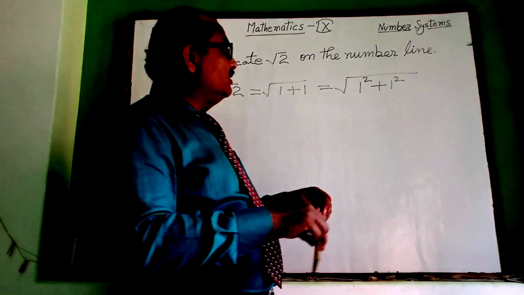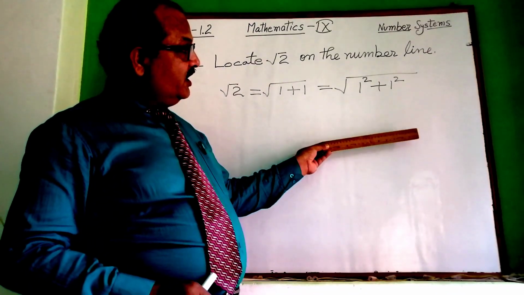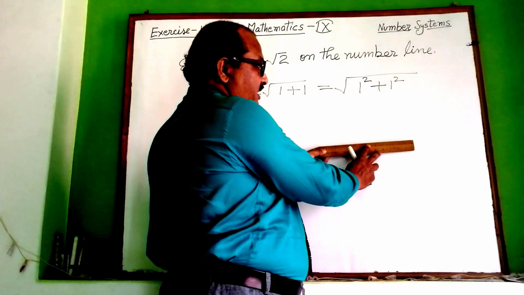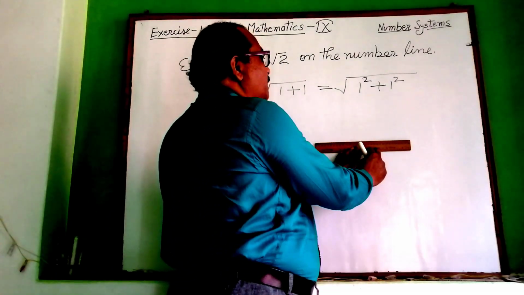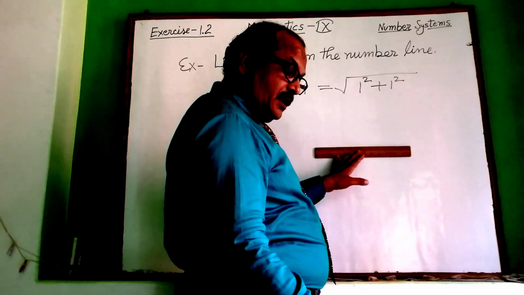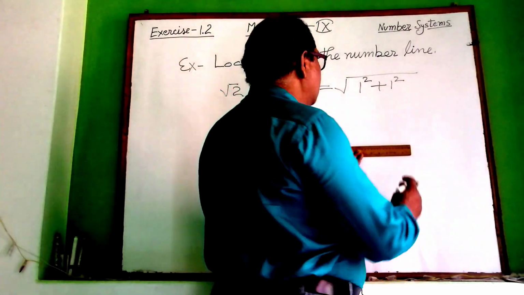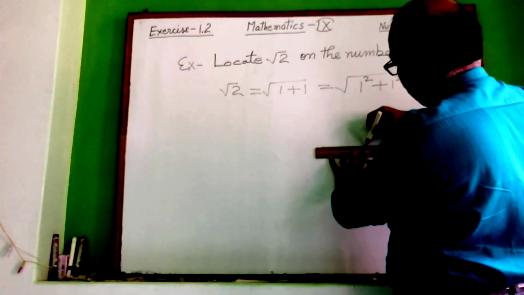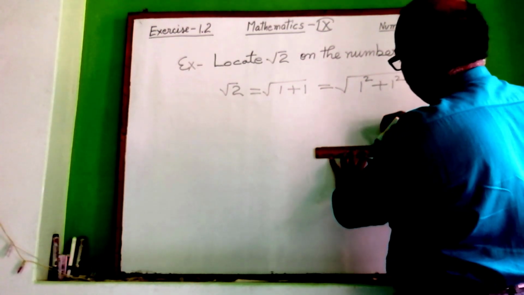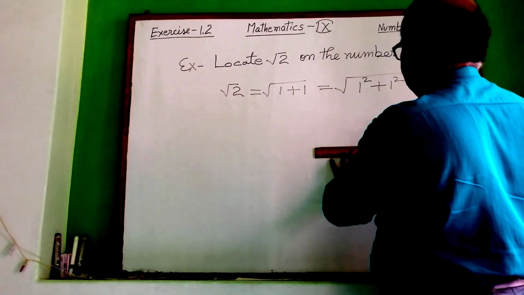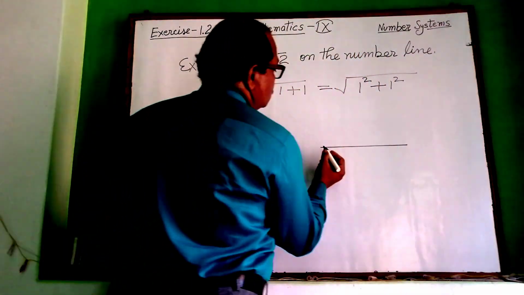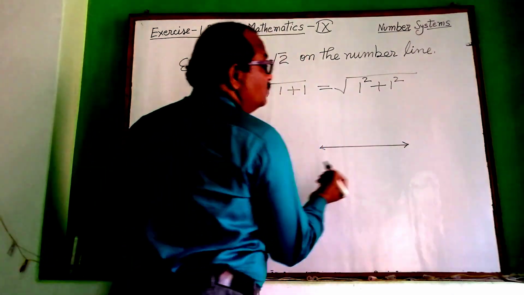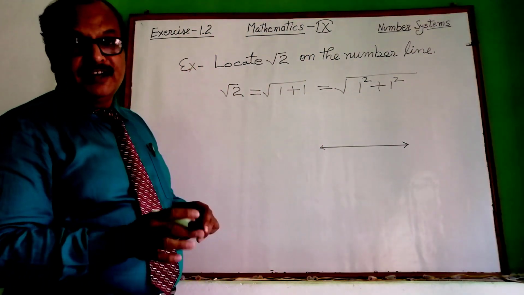So first of all, we will draw a line to represent the number line. Let us see how to draw the number line using a scale. Since it is a number line, you can extend it in both directions indefinitely.